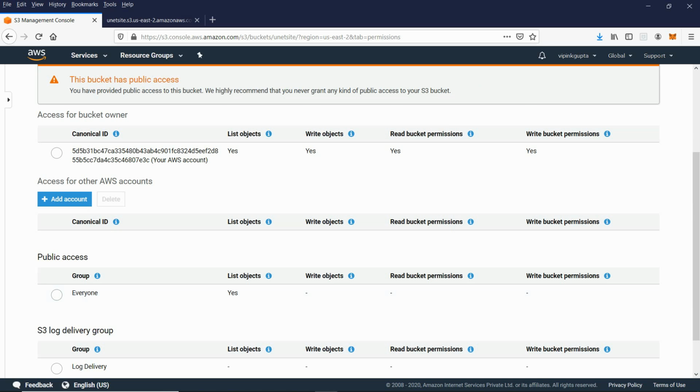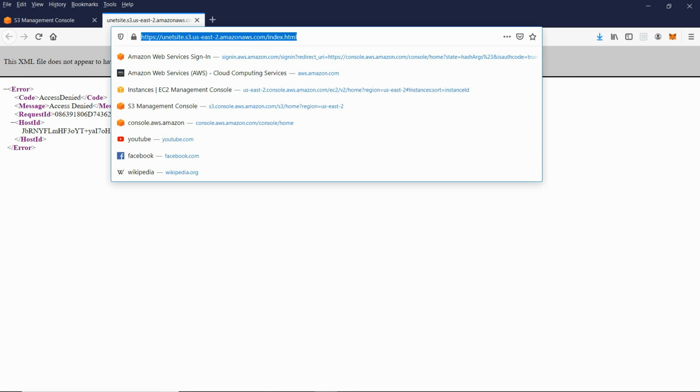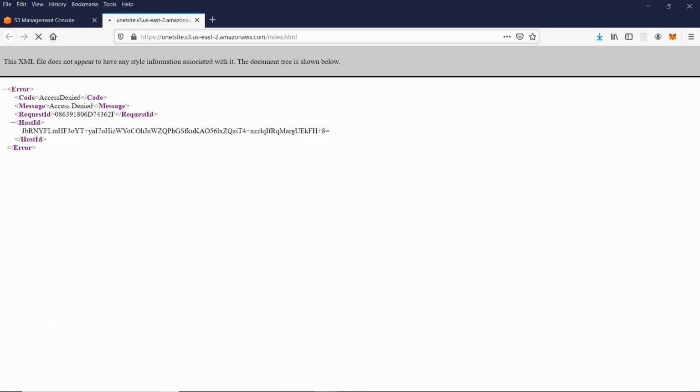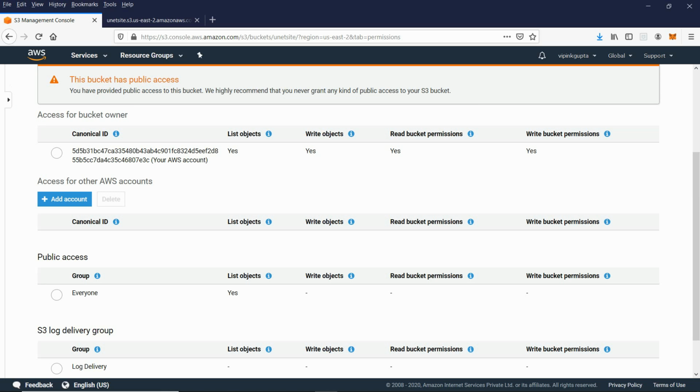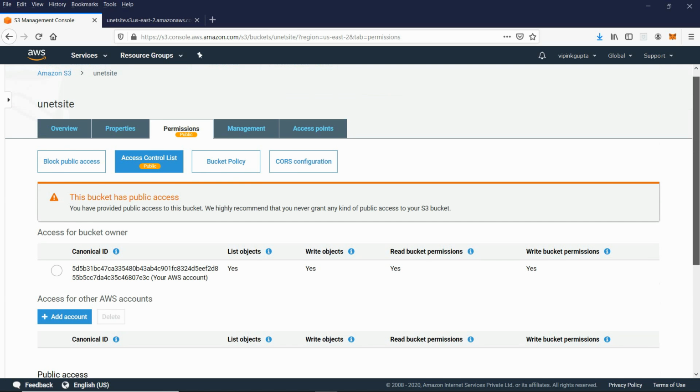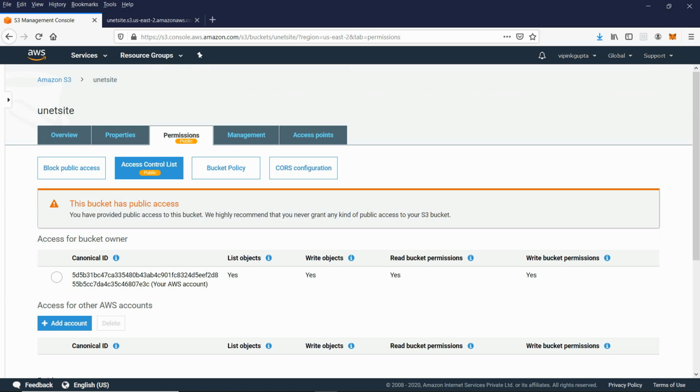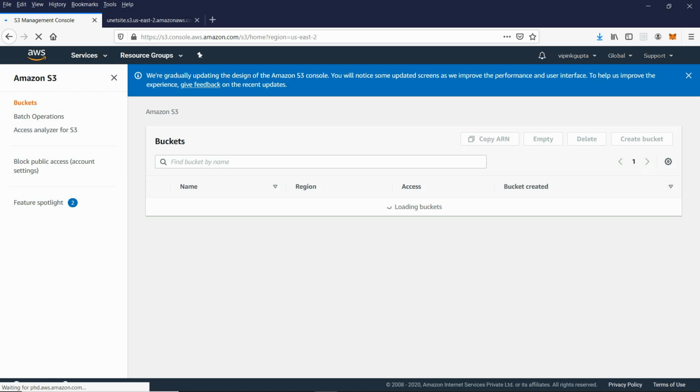Here it is showing us. Again, let us try. But still it is giving us a permissions error, because now we have given the read permission and list permission on the bucket, but we have not given any permissions on the index.html. So we will move into the files.